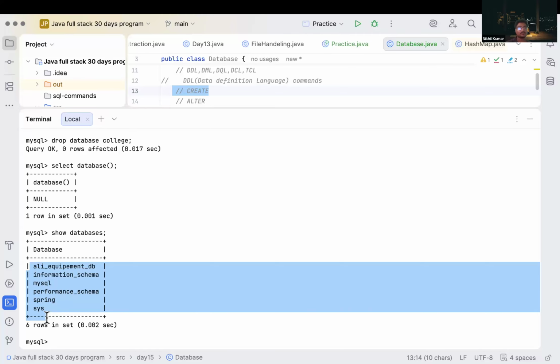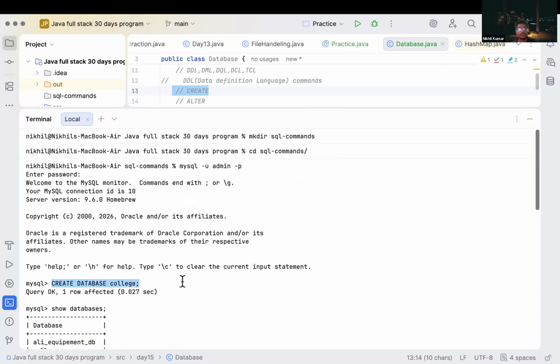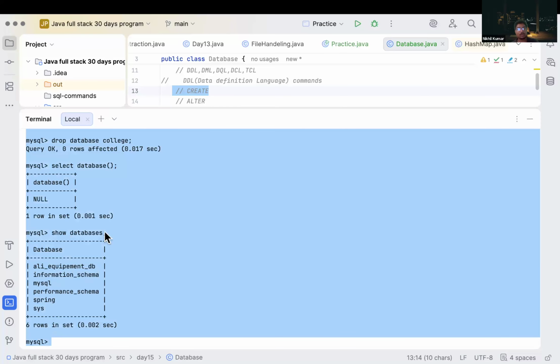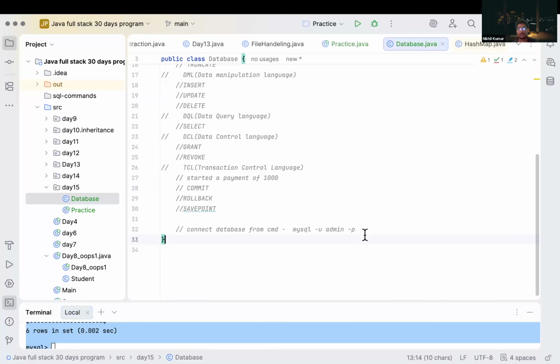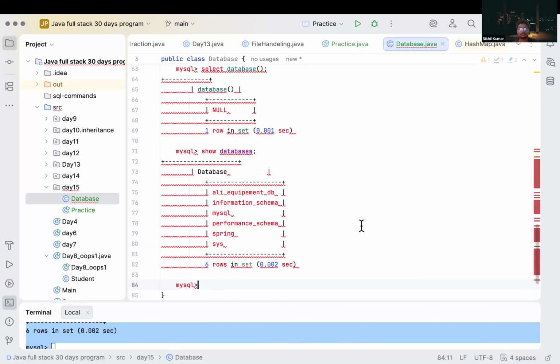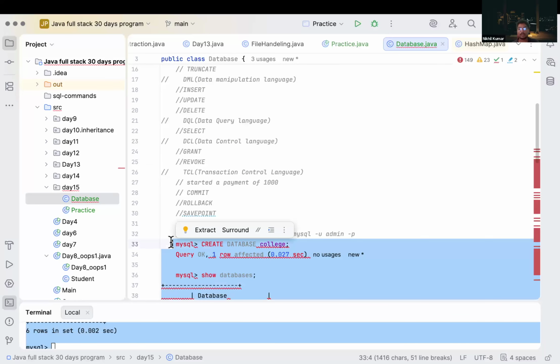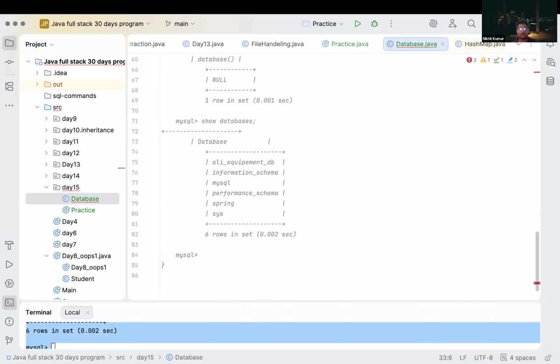Correct? Is it clear? So what are the commands we have used till now? I will copy all of this and make it small. After that, I will comment it out using this.